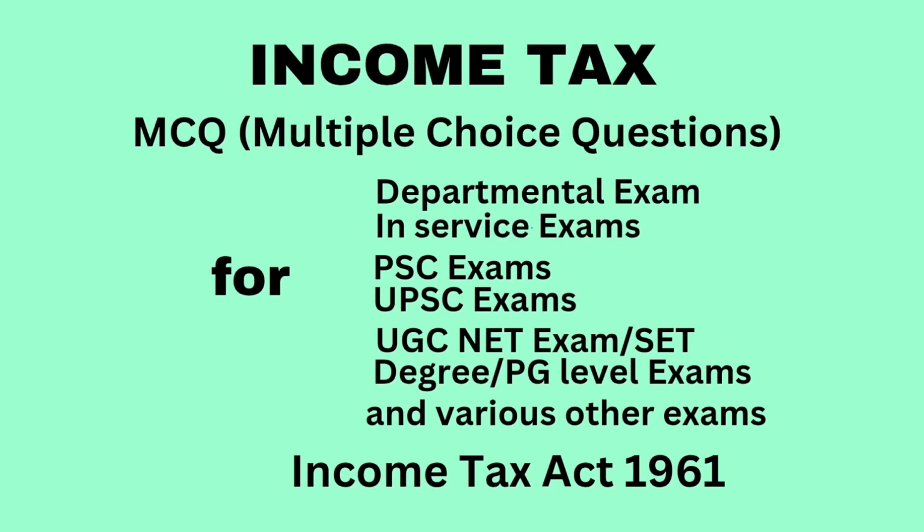Option C, both specified and other employees. Correct answer, both specified and other employees. Next question. An employer provides free facility of gas, electricity, etc. to his employee, which he uses partly for official and partly for his personal purposes. The actual amount spent by employer is rupees 10,000 and the salary of the employee is 2 lakh. The valuation of this perquisite shall be dash. Answer, proportionate amount for personal use.